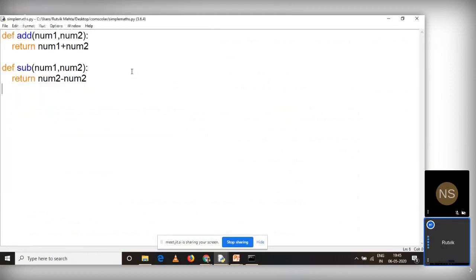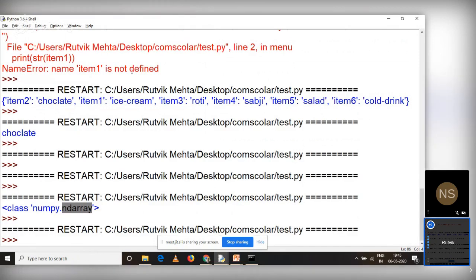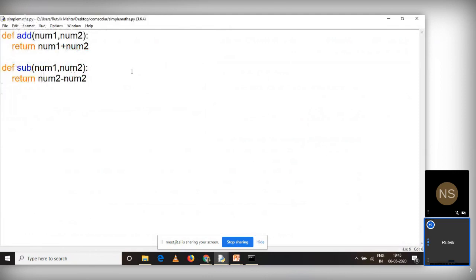So I've saved this file. For testing, I can run it, but it won't perform any task because I have not used any print statement or anything over here. Now, say for example, I want to make this particular file a module. How can you do that? It's very simple. You don't have to do anything.